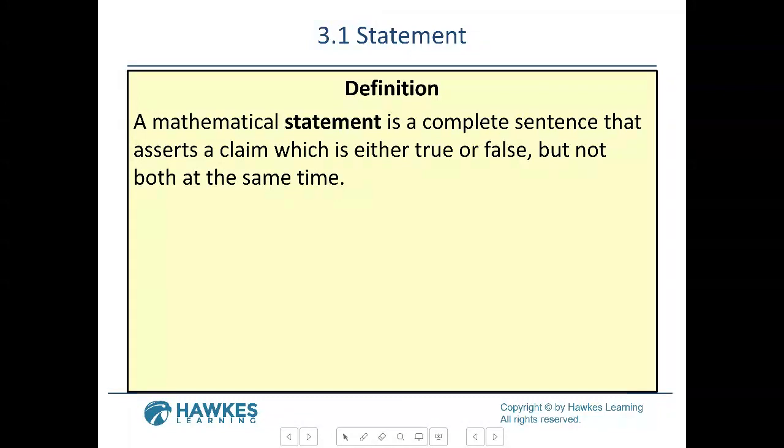All right, so in 3.1, the first thing is a mathematical statement. So you are doing statements in math. A statement is a complete sentence, just like in English, that asserts a claim which is either true or false, but not both at the same time. So it's going to be true or false, but not both.